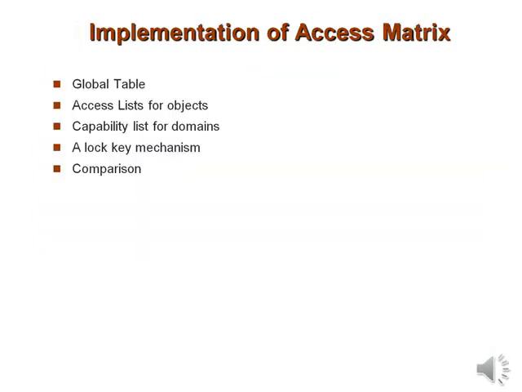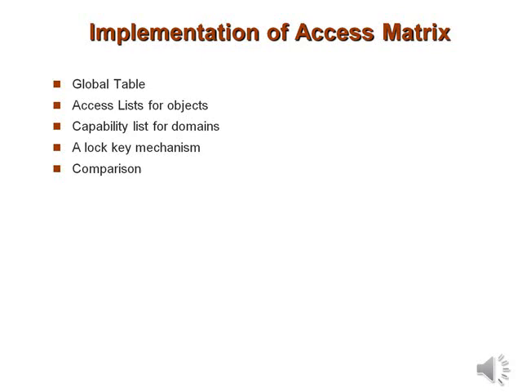Next we will find out how the access matrix can be implemented effectively. Here we will describe some of the methods for implementing the access matrix, and then at last we do a comparison of all four methods. As I told you, we have four methods. First one is called a global table. Second one is an access list for objects. Third one is a capability list for domains, and fourth one is a lock-key mechanism. At the end we do the comparison of all four. Just note down some of the points.